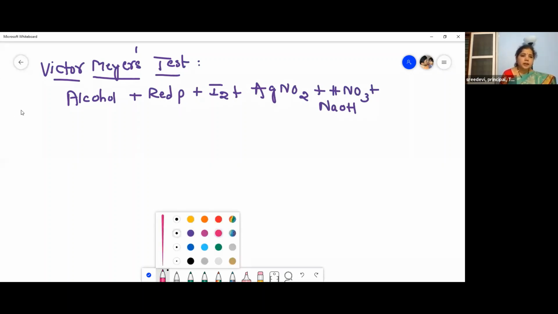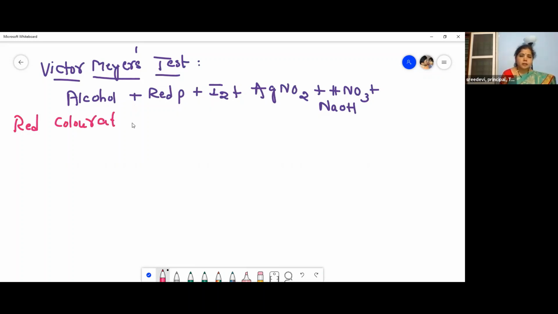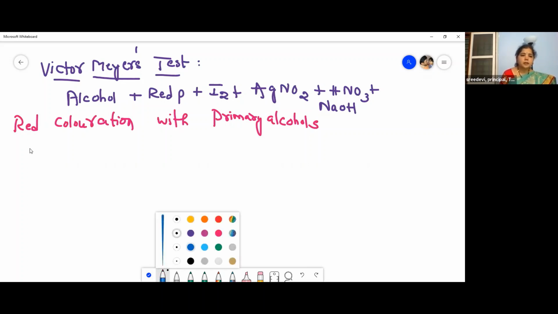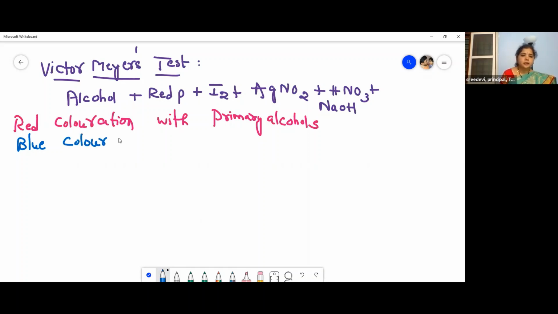So then, red coloration appears with primary alcohols. Red coloration with primary alcohols. Then blue coloration with secondary alcohols.